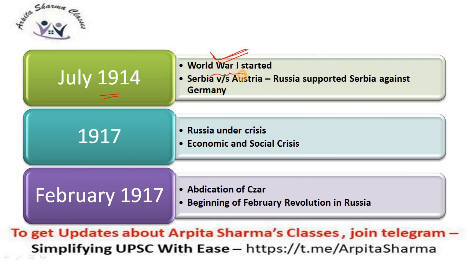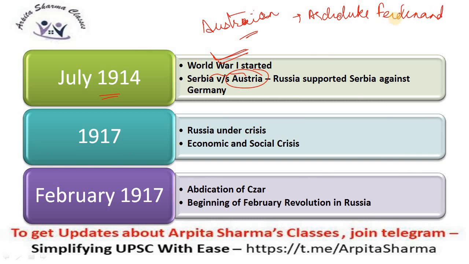In World War I, Serbia was against Austria. I can give you a gist about Serbia and Austria. What happened? The Austrian prince, Archduke Ferdinand, was basically killed or assassinated by a Serbian terrorist group. As a result, Austria didn't like it, and Austria gave Serbia a timeline of 1 month to hand over the convicts or to punish the convicts, but Serbia didn't agree to it, and as a result, Austria attacked Serbia. And because Austria was also supported by some of the world powers, World War took place.